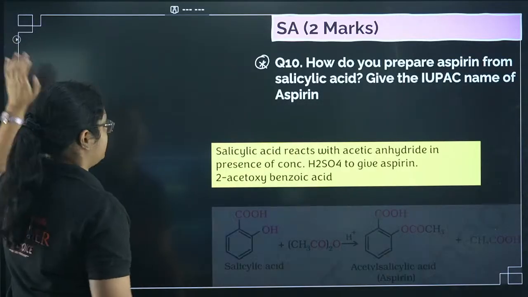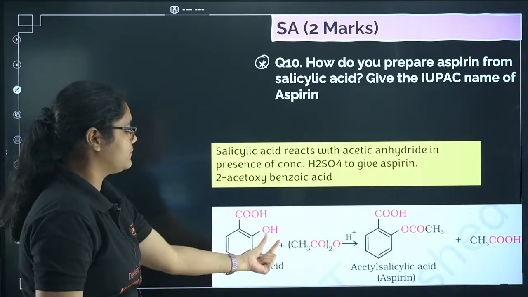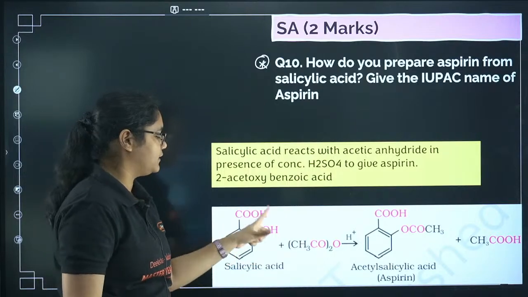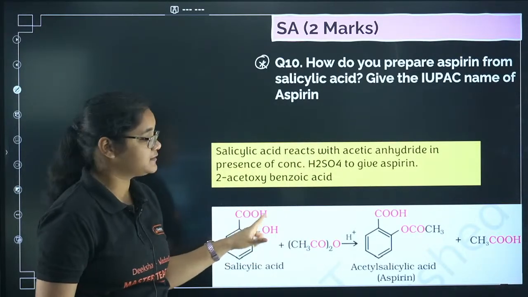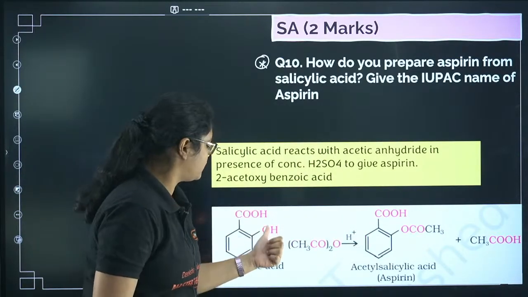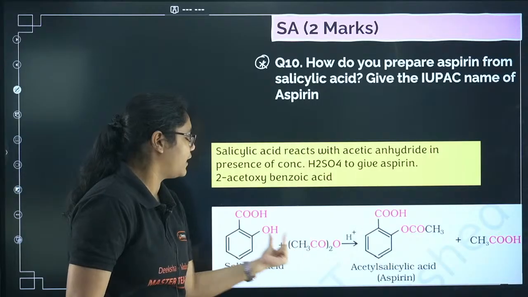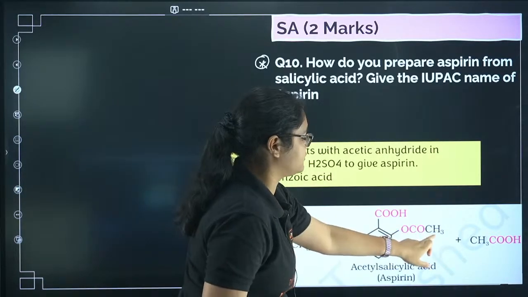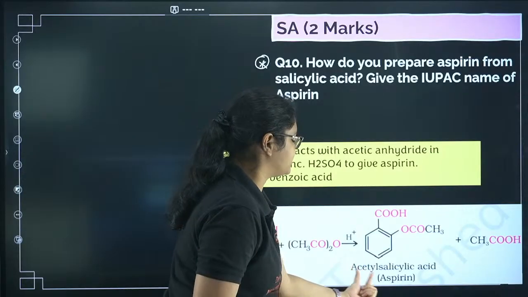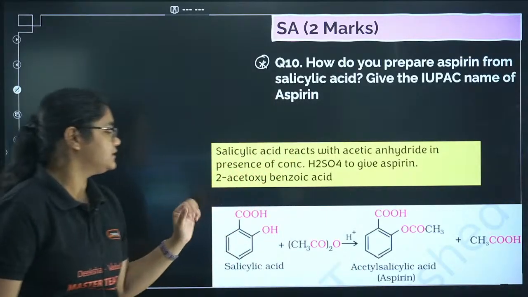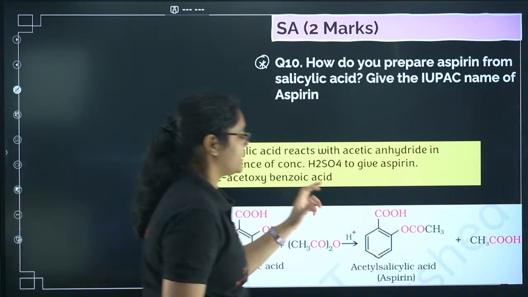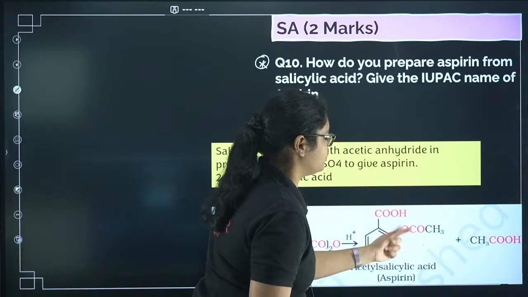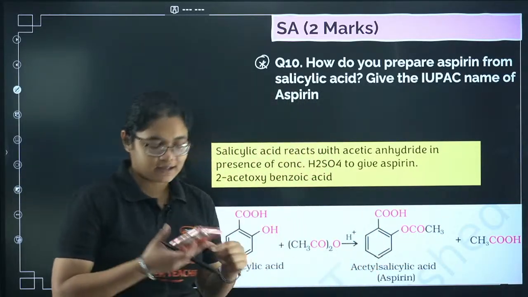Its IUPAC name you should be knowing. So this is salicylic acid with acetic anhydride. Esterification reaction will take place. This is already an alcohol, plus anhydride will react, and here you will get one ester formation. Okay, this is called aspirin, and its IUPAC name is 2-acetoxybenzoic acid. So this product has an acetoxy group, so 2-acetoxybenzoic acid.